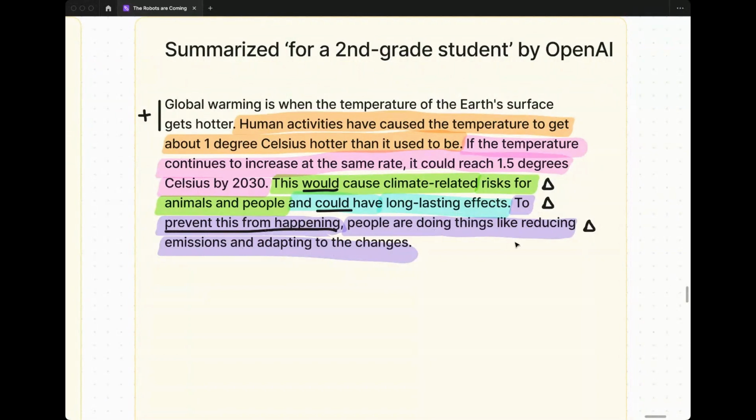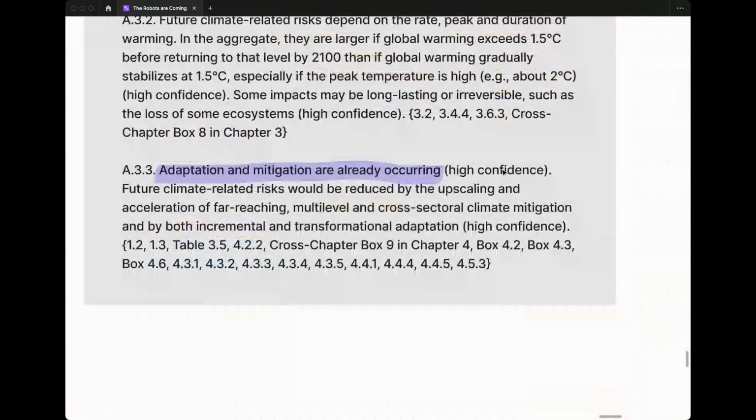This last bit here, I highlighted, "to prevent this from happening. People are doing things like reducing emissions and adapting to these changes." This "prevent this from happening" was also a statement that seemed a little bit of an interpretive ad lib from OpenAI that wasn't mentioned in the source material. While the source material does make it very clear that adaptation and mitigation are already occurring with high confidence, there isn't a statement that says adaptation and mitigation are occurring in a way that will prevent this all from happening.